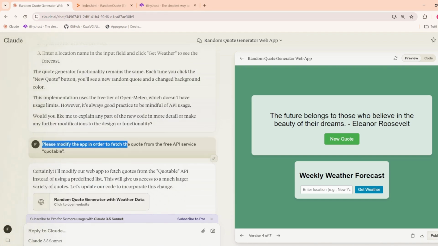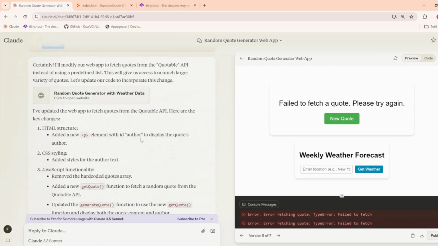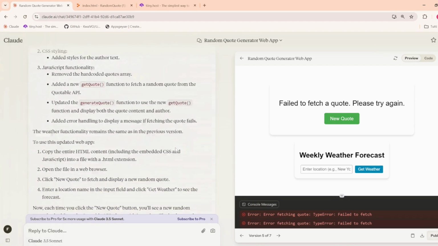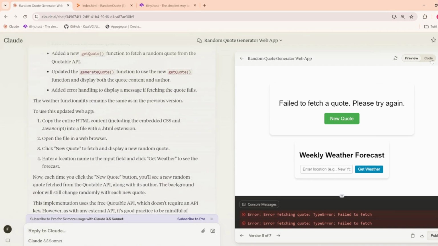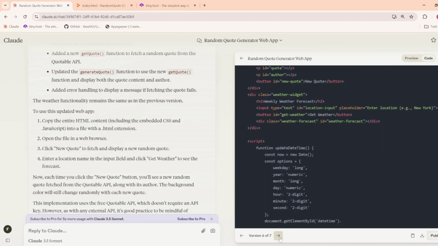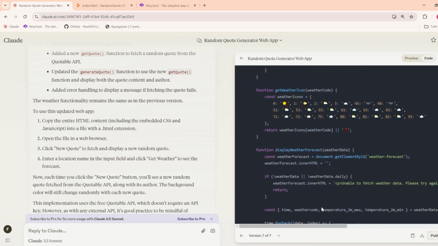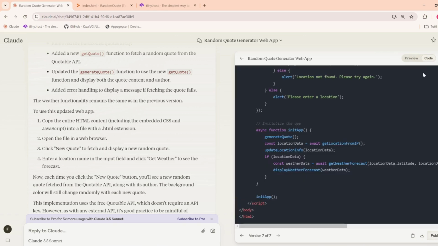After that, we will try to get the quote not from a predefined list, but from an API, which is called Quotable. It is a free API service, and it will look for the quote on the internet and generate it randomly without taking it from a database that we store somewhere.